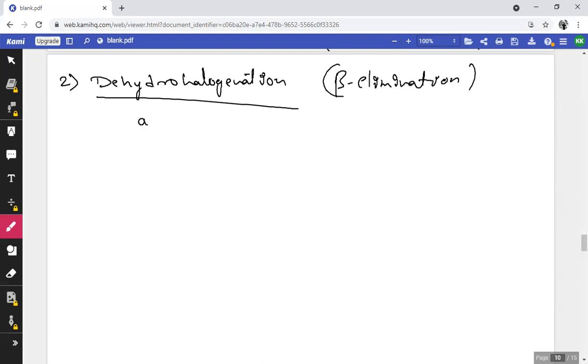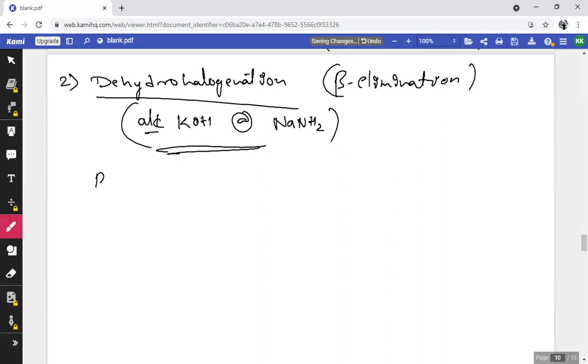So alcoholic KOH, or sometimes sodium amide, that is sodamide. These act as dehydrohalogenating agents. Let me consider here RCH2CH2X plus alcoholic KOH.